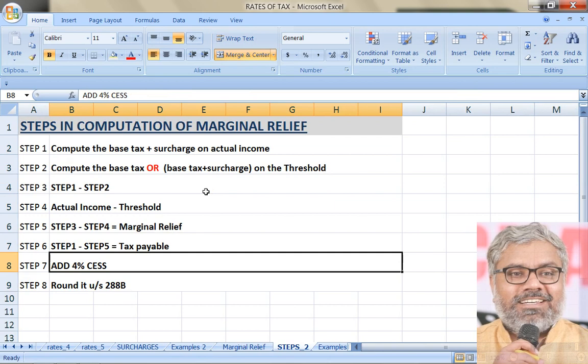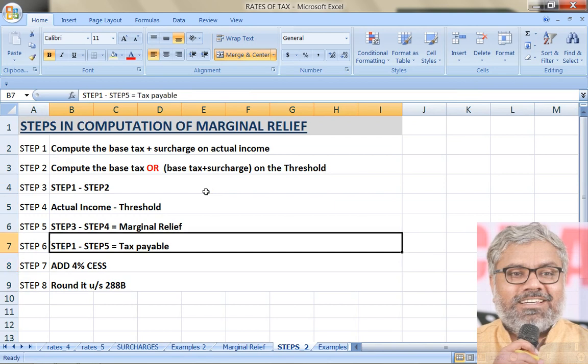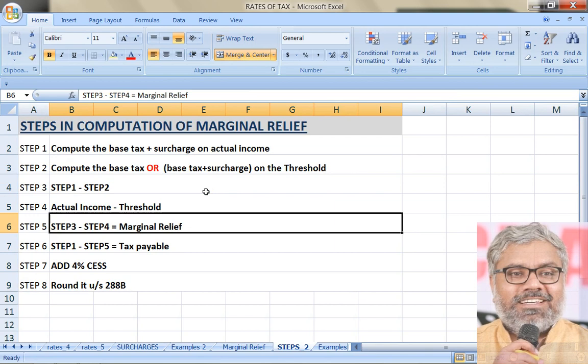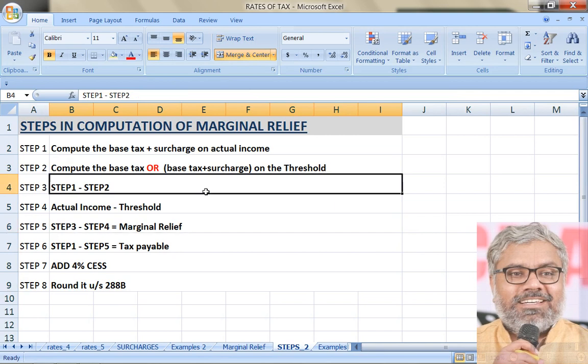Rounding will be done only if required. These two steps we know. 7 and 8 are not new to us. 6 is also not something special. Only thing is 5. That is where marginal relief is calculated, which is nothing but step 3 minus step 4.